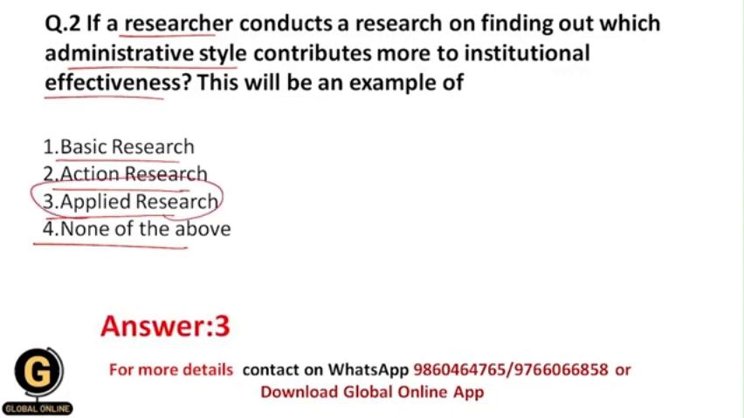So why not action research? Because, students, as I have told you, action research is mostly applicable in the field of teaching and learning processes. But here we are not doing anything relevant to teaching and learning processes. Here we are going to find out which administrative style contributes more to institutional effectiveness. So basically we are finding out about different administrative styles, and then subsequently we are going to check how much effect they have on institutional effectiveness. So here we are going to implement an applied research, not an action research.